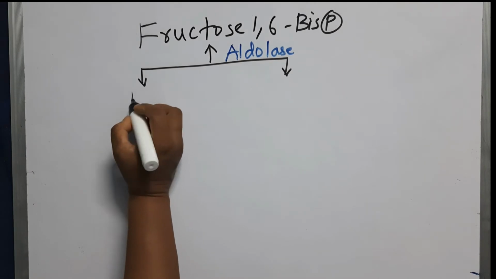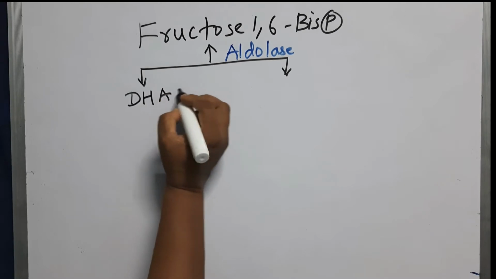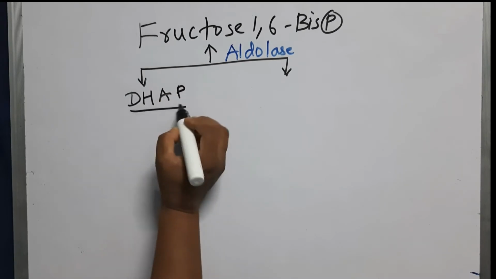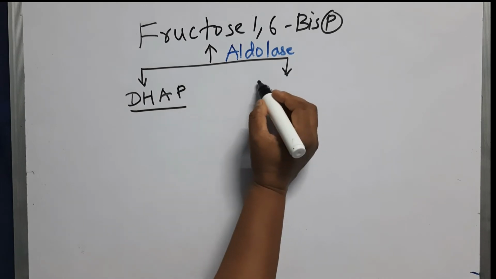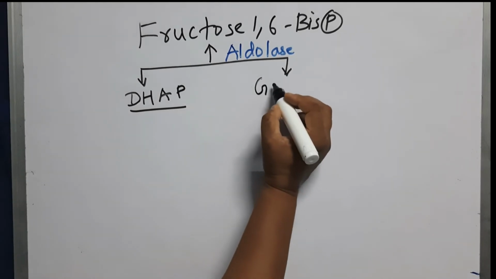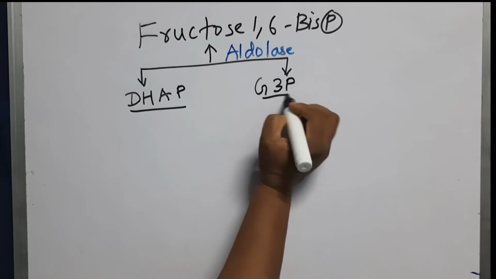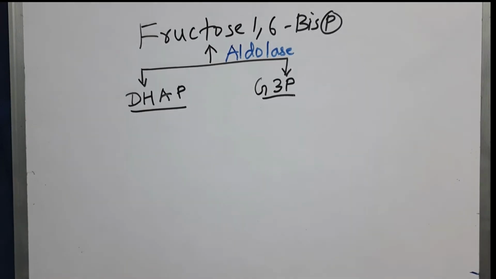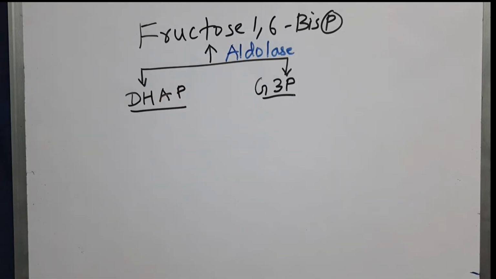So the ketose sugar is named as dihydroxyacetone phosphate, DHAP, and another one will be an aldehyde sugar which is called as glyceraldehyde 3-phosphate. So this is our step number 4, and this is a reversible reaction.